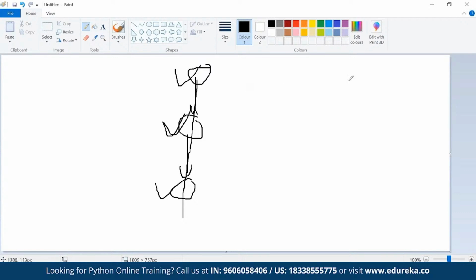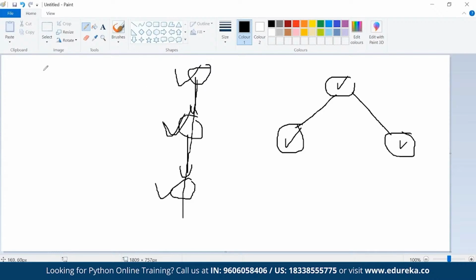Then there is a concept of hierarchical inheritance: parent, and I have child 1, child 2. Okay, so let's say my father, I am one of the sons, and maybe my sister. So here we have hierarchical inheritance. And next is multiple inheritance.